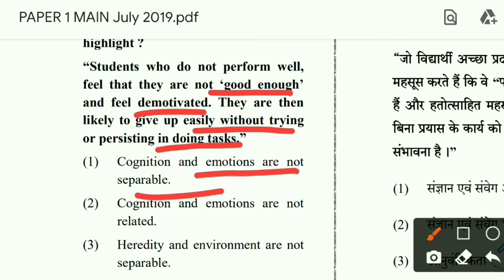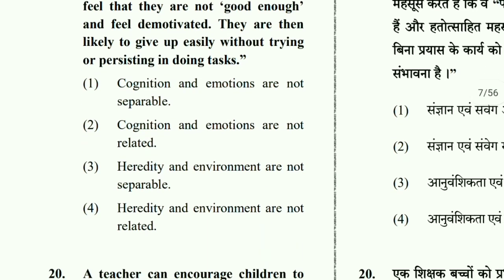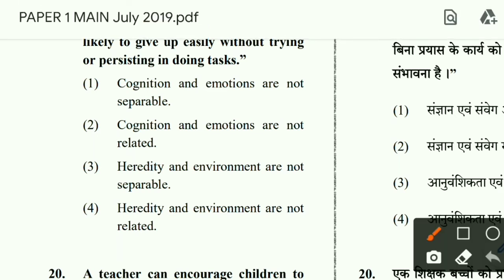Does this mean that cognitions and emotions are not related? Heredity and environment are not separable, or heredity and environment are not related. This is about cognition and emotion, with no role for heredity and environment, because one is trying something, failing and giving up. So this means their cognitions and emotions are not separable.